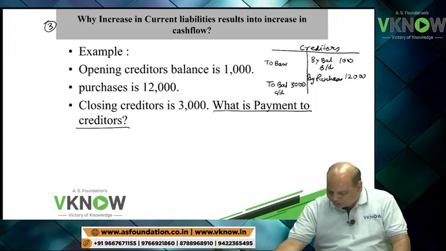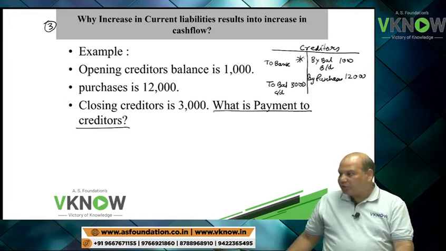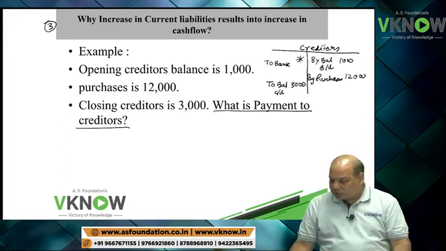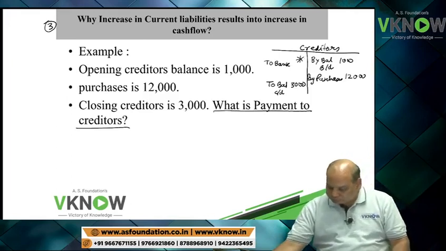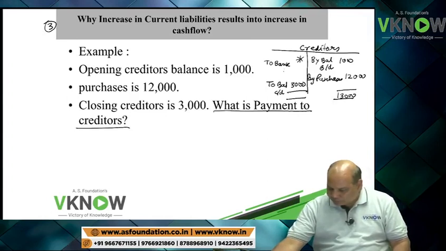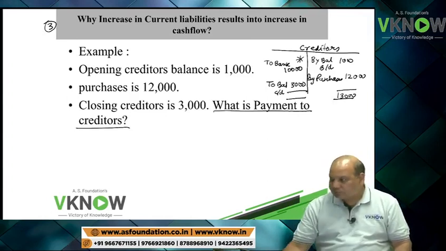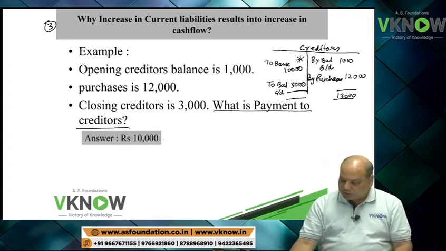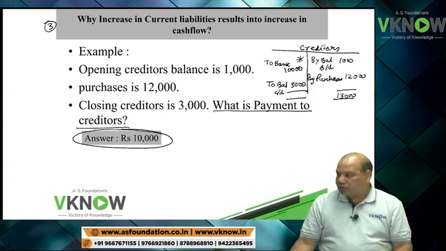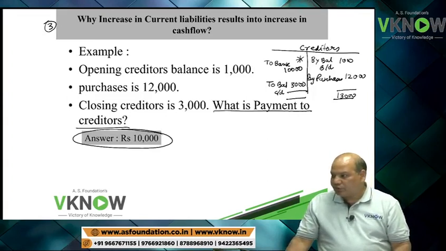So to bank is how much? 12 plus 1 is 13,000 minus 3. So to bank is 10,000. Answer is 10,000.